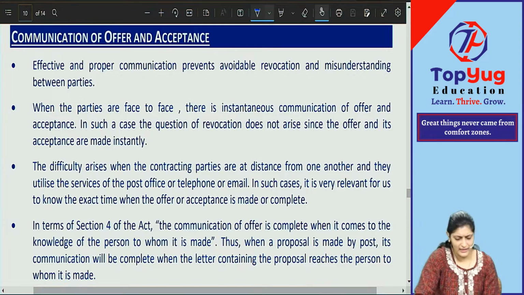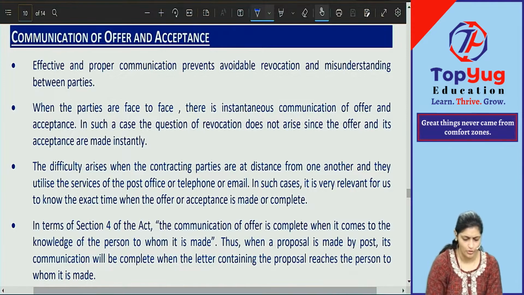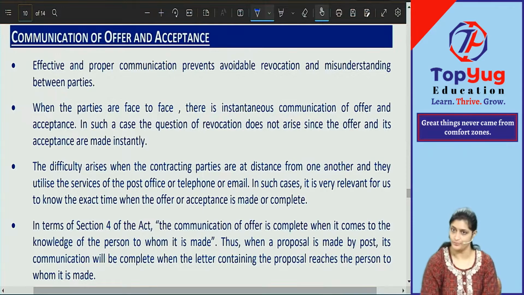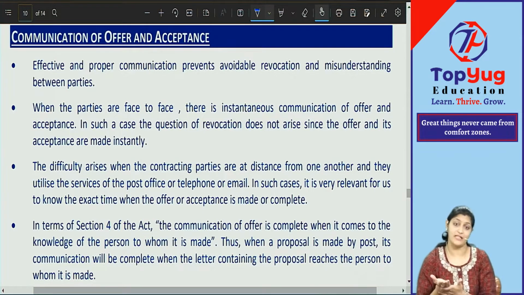The difficulty arises when the contracting parties are at a distance from one another and they utilize the services of post office, telephone or email. In such cases, it is very relevant for us to know the exact time when the offer or acceptance is made or complete. Why is it very important for us to know when the offer is complete and when the acceptance is complete? Think and tell me. Why?